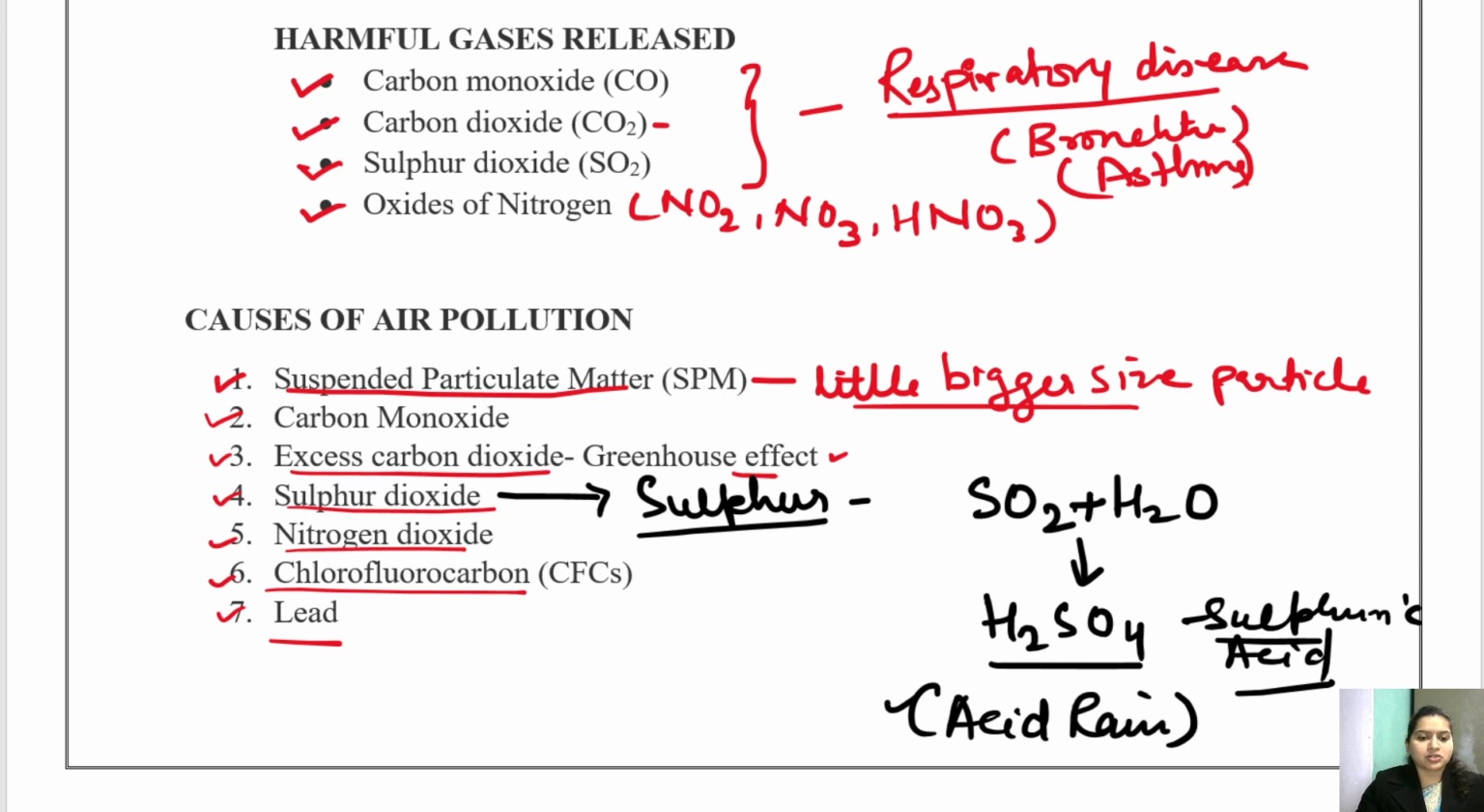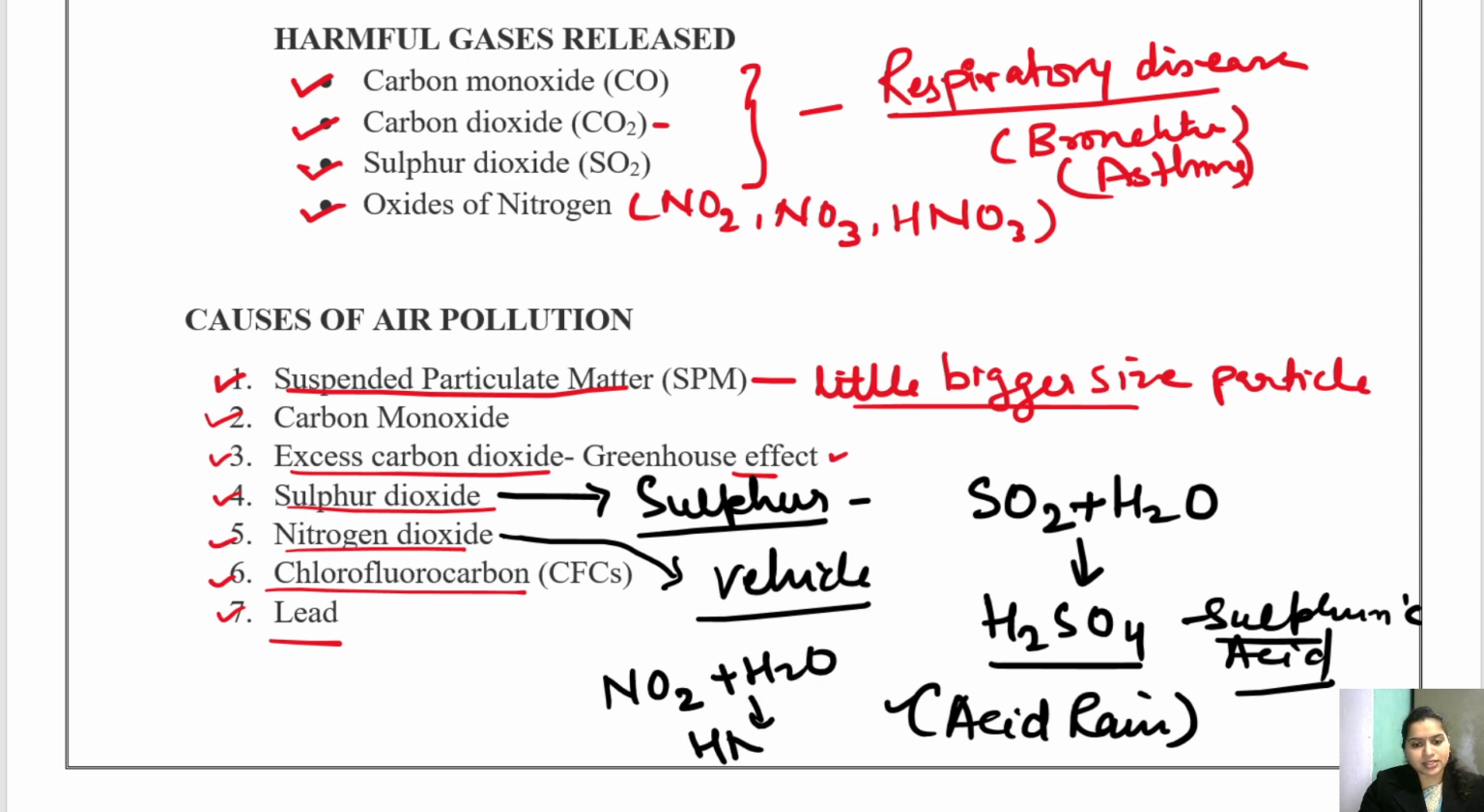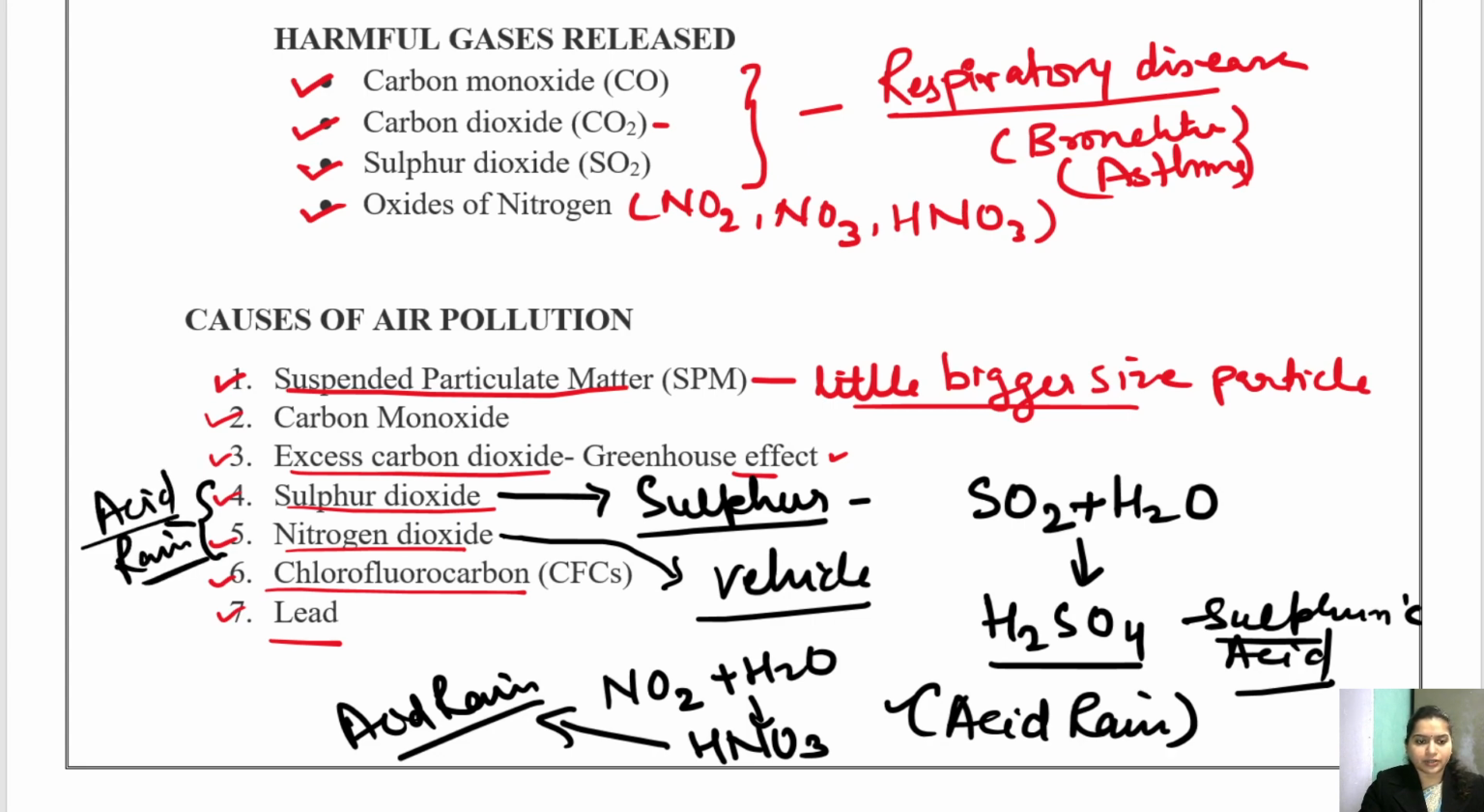Let's talk about nitrogen dioxide. It is again released from the vehicles and automobiles. And when nitrogen dioxide is mixed with water, it forms nitric acid, that is HNO3, which is again a major cause of acid rain. So both sulfur dioxide and nitrogen dioxide are the cause of acid rain. CFC I have talked about.